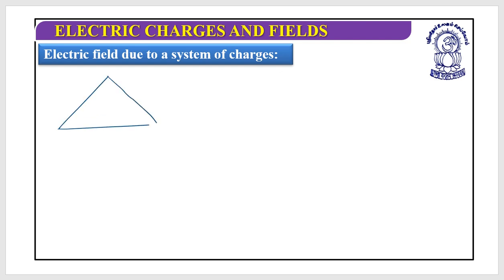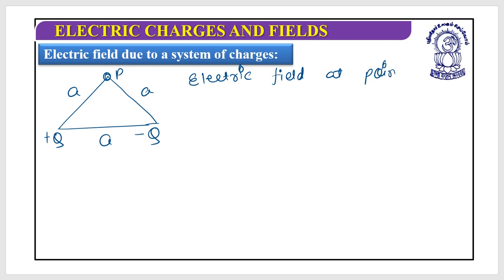An equilateral triangle is given, and here the charge is plus q, here the charge is minus q. Separation is a, this is a, this is a. You require the electric field at point P. What should you do? This is number one, this is number two. What should be our first step? Tell me, what should be the first step?